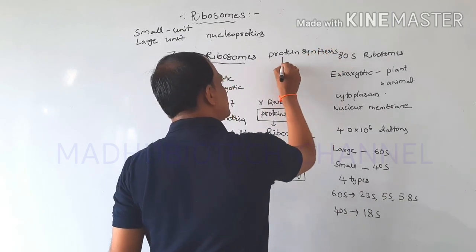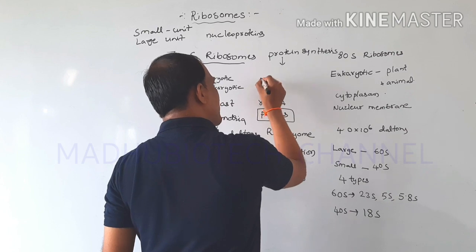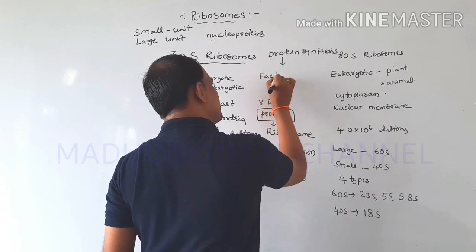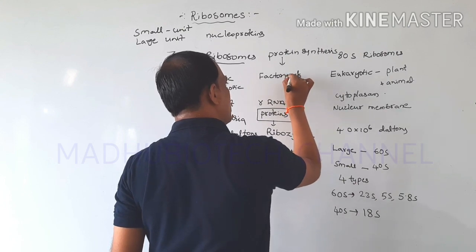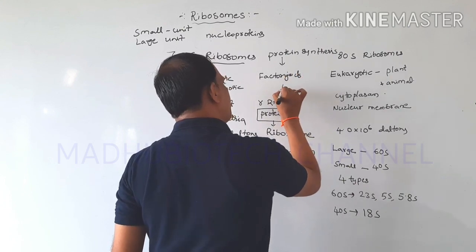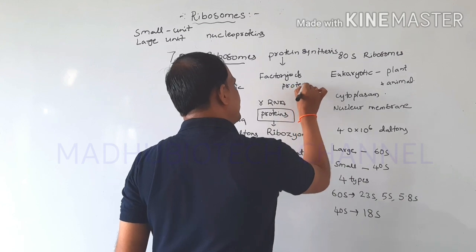Hence they are also called protein factories.